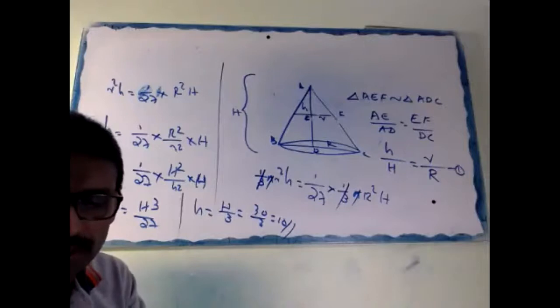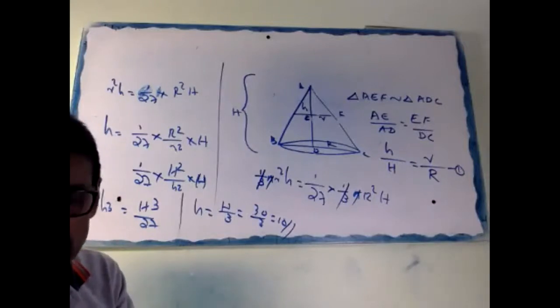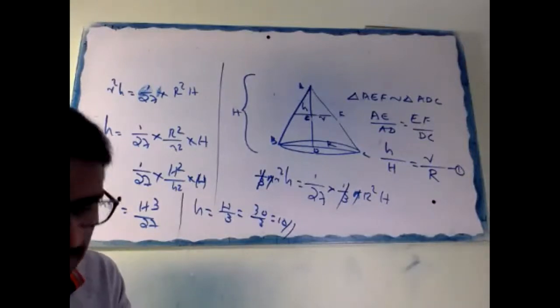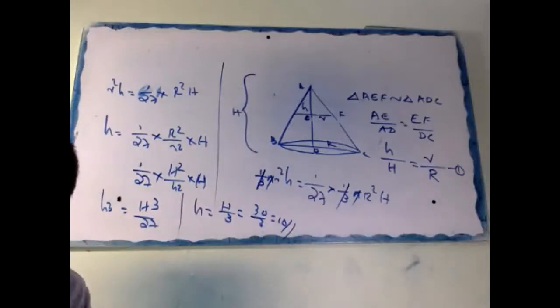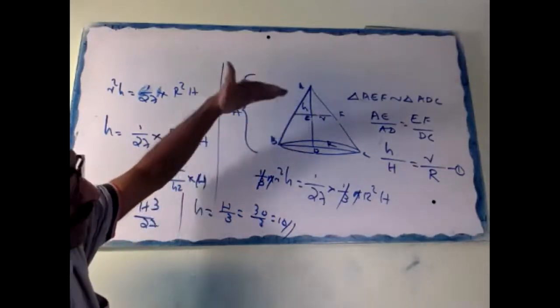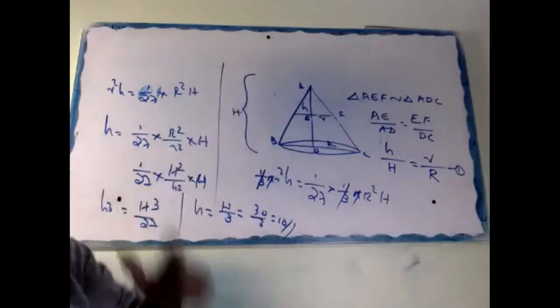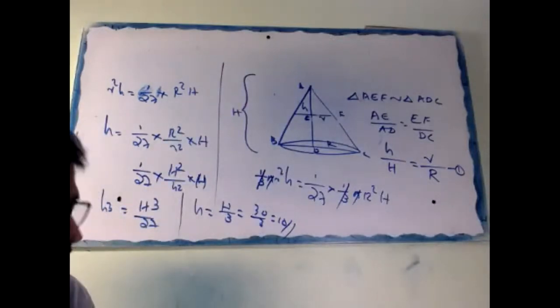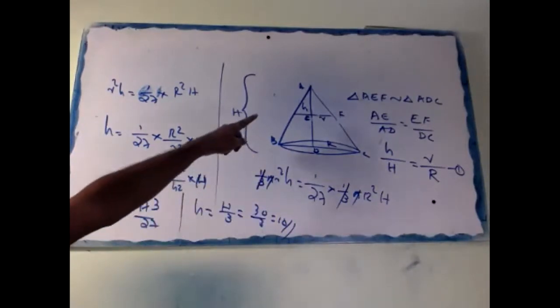Upper part volume only is in our picture. The lower part is called the frustum. That is dropped. That's why this question is valid. Look, the upper part volume is 1 by 27 of the original cone. Then where we have to cut from the base? Look, we mark like this.